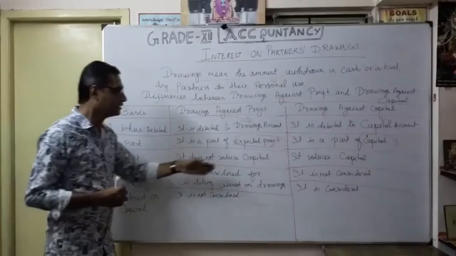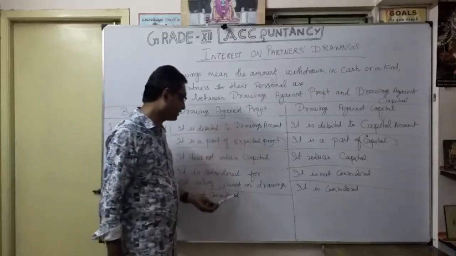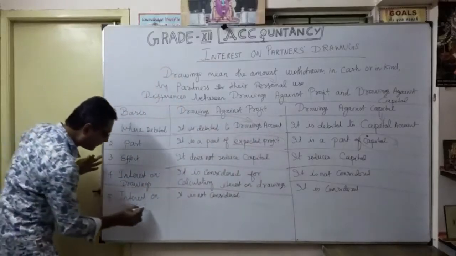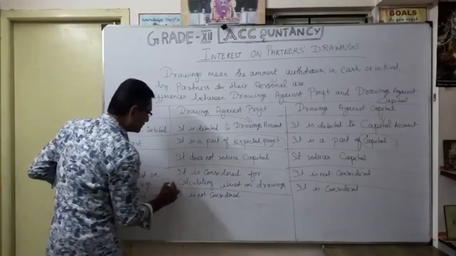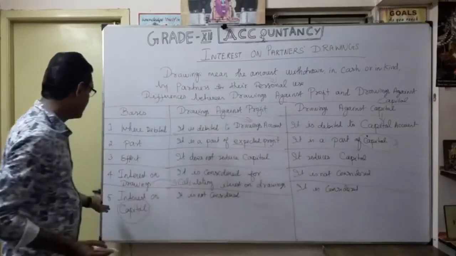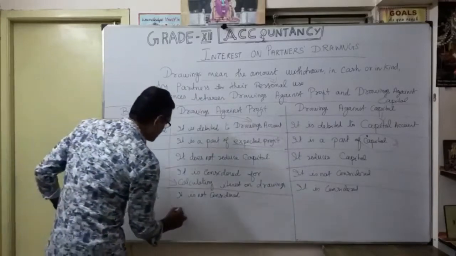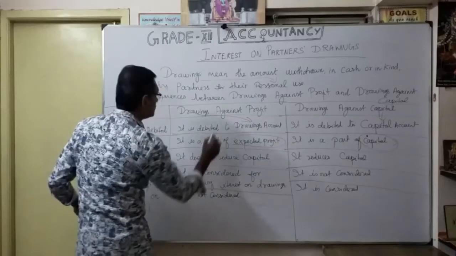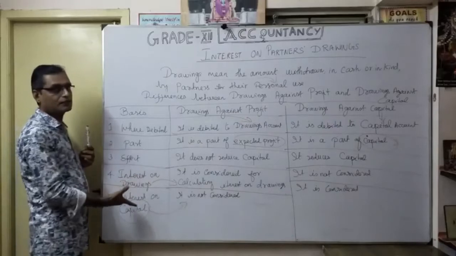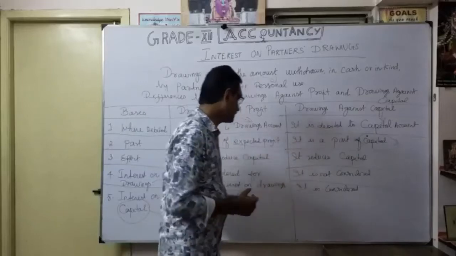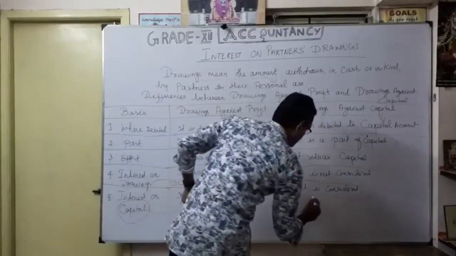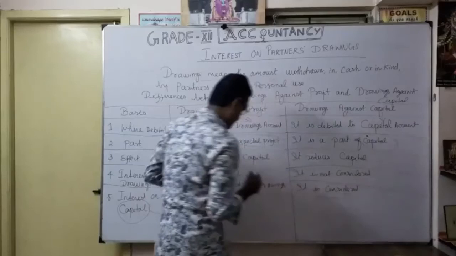Now, interest on capital. Same here, for interest on capital, drawings against profit is definitely not considered because it's related to capital. You understood? That's why the drawings here are considered, here not considered. Similarly, interest on capital here is not considered because of profits. Here it is drawings against profit only. So in calculating interest on capital, we never consider drawings against profit. But as a drawing is against capital, you want to consider it. Okay, that is very, very important. That's our fifth difference.